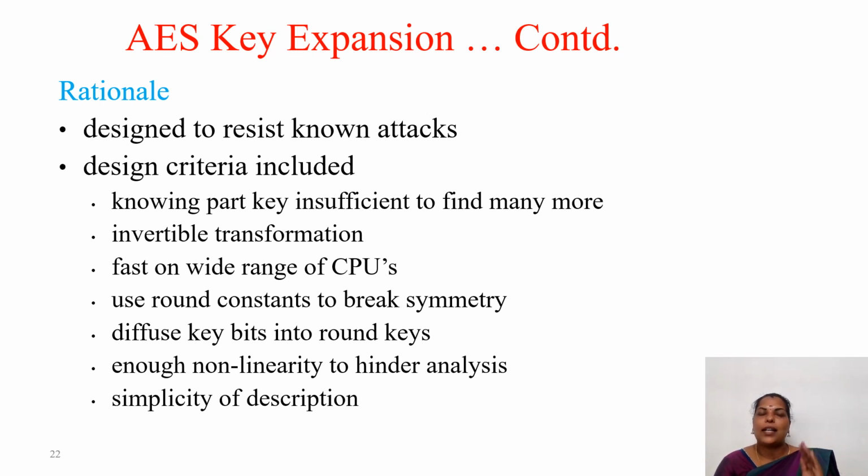So if we know only part of the key, it is very difficult to find out the plain text. And it is performing an invertible transformation, that is, the inverse operation we perform in the decryption process. Mainly, AES is fast on a wide range of CPUs and it uses round constants to break the symmetry. And here we diffuse the key bits into round keys, and it provides enough non-linearity to hinder the analysis, and mainly it is a very simple design procedure.